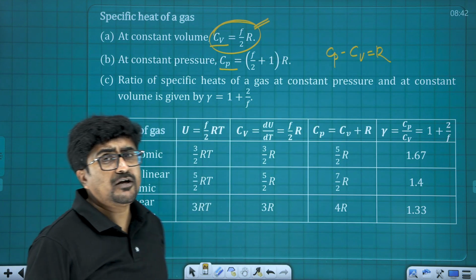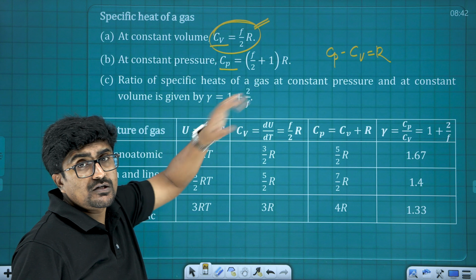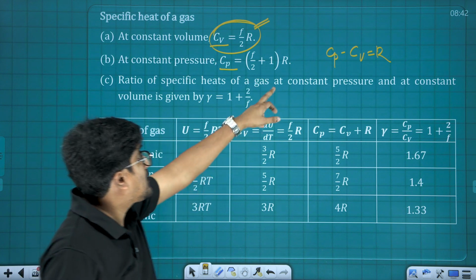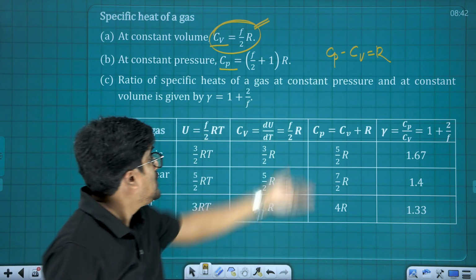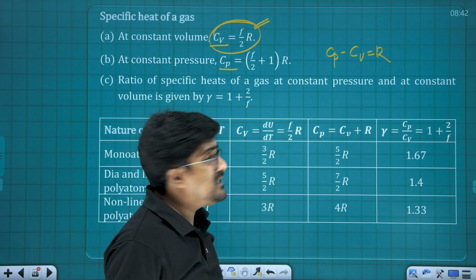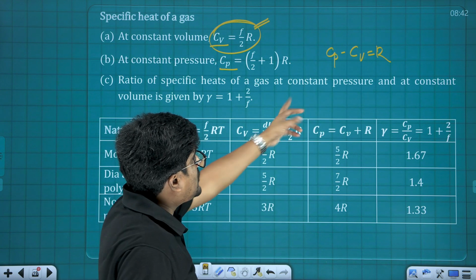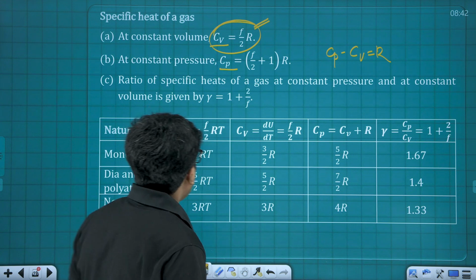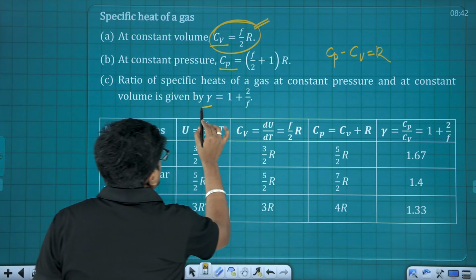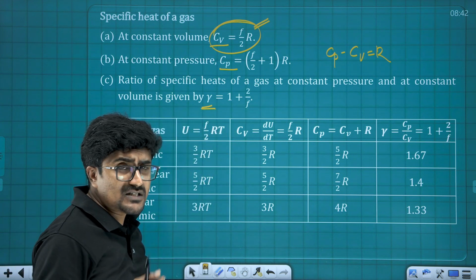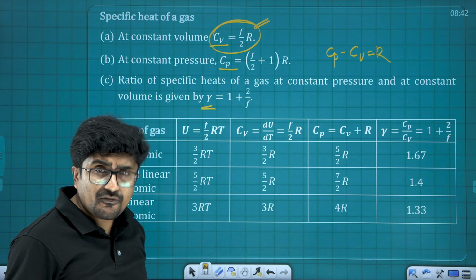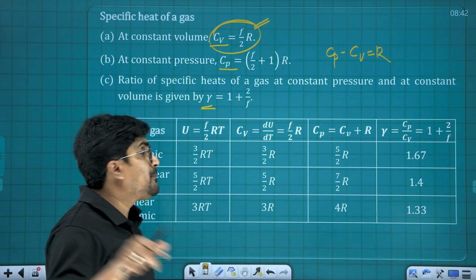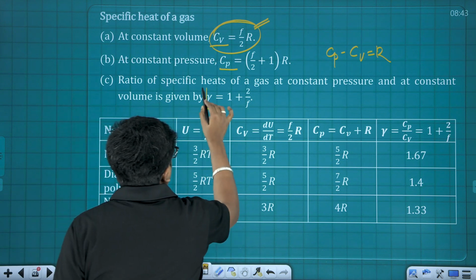Cv is equal to f by 2 times R. I repeat, Cv is equal to f by 2 times capital R. Now to get the value of Cp, you can put the value of Cv here, f by 2 into R only, and take that towards the right. That's it. Next one is the relation for gamma. Gamma is the ratio of Cp by Cv, and in terms of degree of freedom, gamma is equal to 1 plus 2 by f.